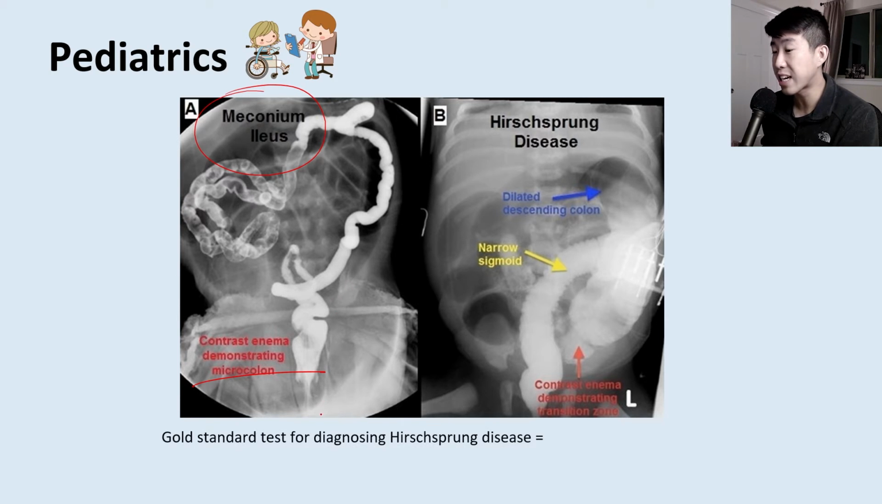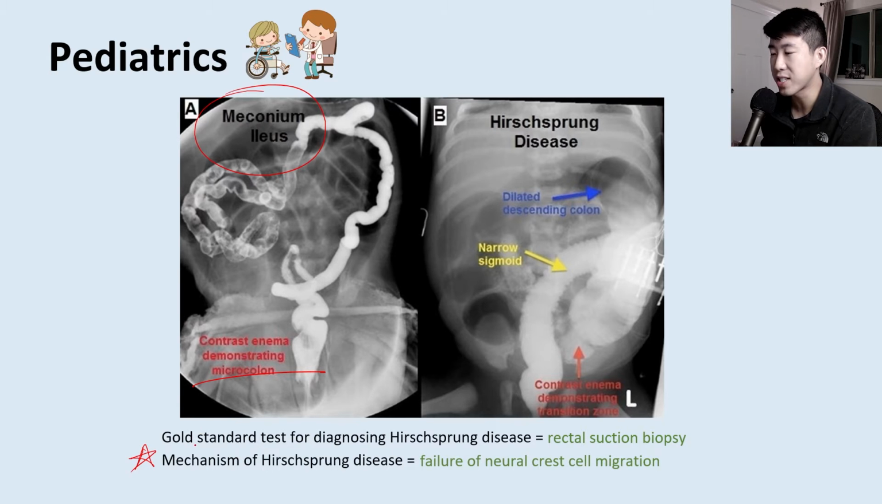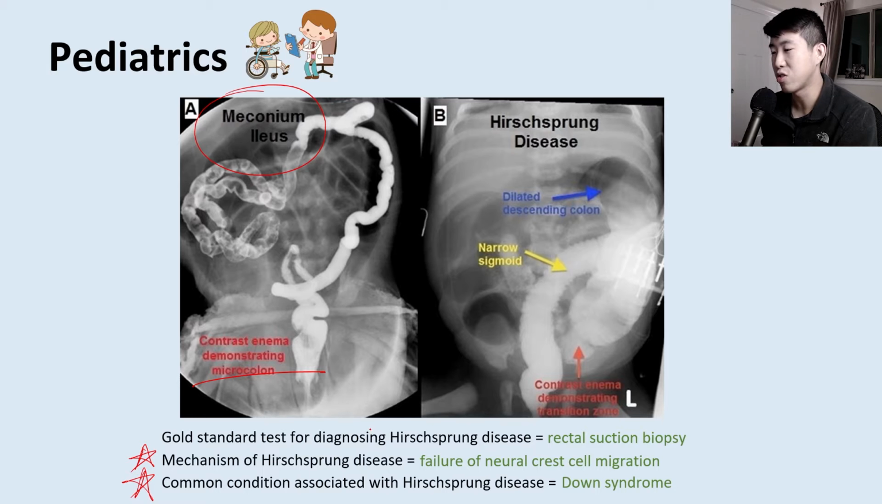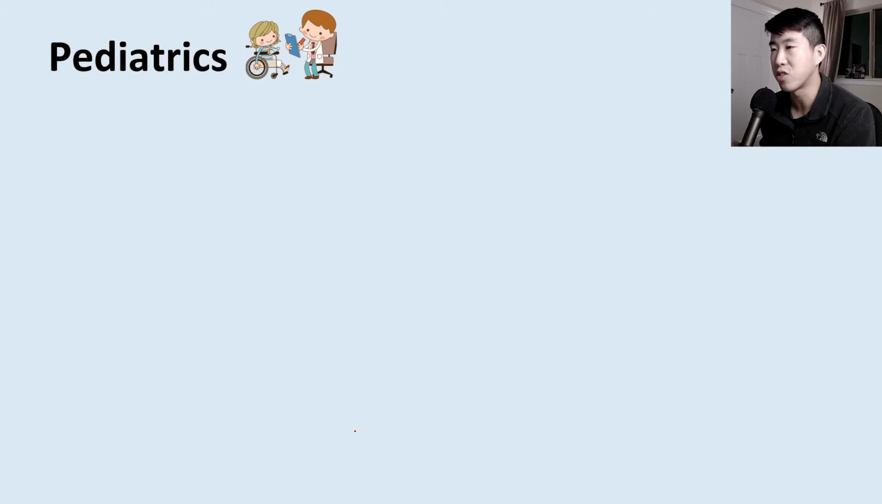What is the gold standard test for diagnosing Hirschsprung disease? That's going to be a rectal suction biopsy. And the mechanism of Hirschsprung disease, very important to know this, is failure of neural crest cell migration. Very common pimp question that you're going to be asked, and very commonly asked on shelf exams as well. And then what is a very common condition that's associated with Hirschsprung disease? Again, important to know. This is going to be Down syndrome. So a lot of patients with Hirschsprung disease are also going to be patients who have Down syndrome.